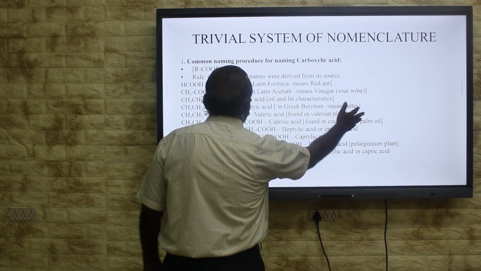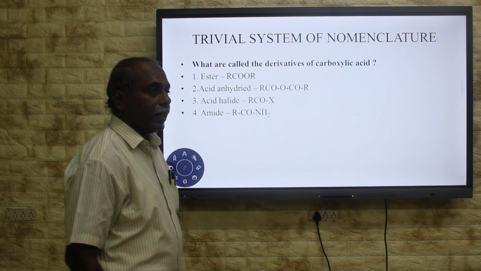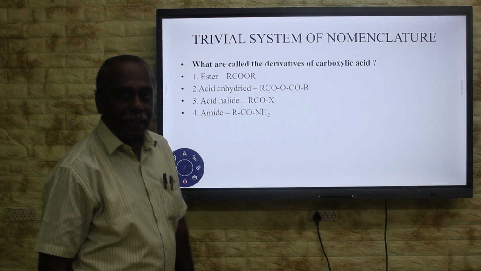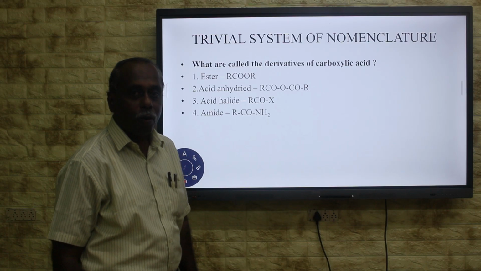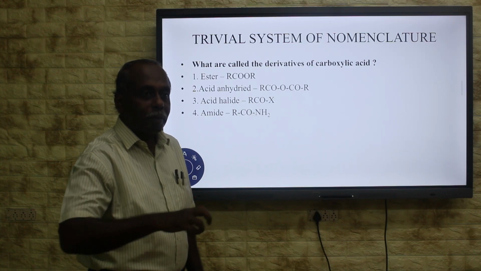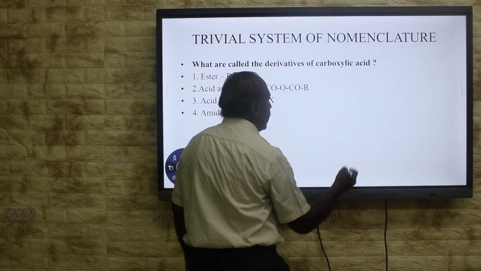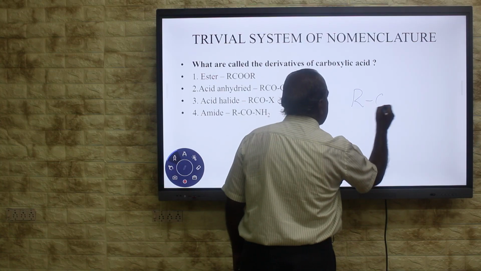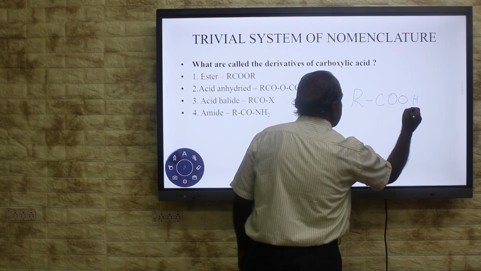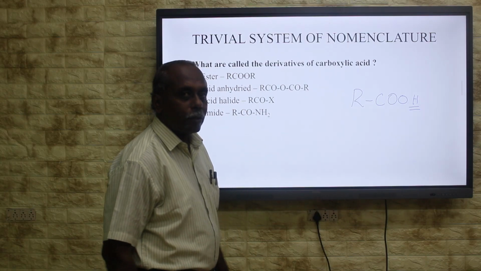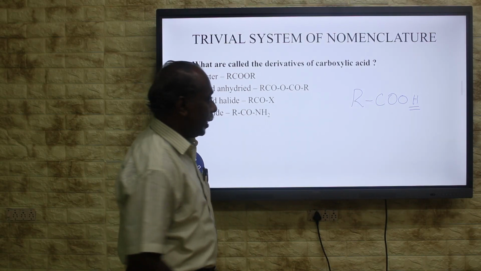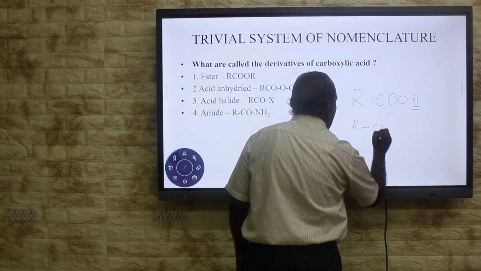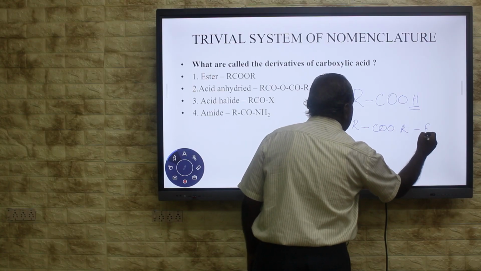Let us pass on to the next one. What are called the derivatives of carboxylic acid? Some of the compounds are derived from this carboxylic acid. Carboxylic acid is generally represented by RCOOH. Here, some of the parts are removed. This H can be replaced by an alkyl group, and we are going to get ester. When you replace this H, you are going to get RCOOR. It is called ester.